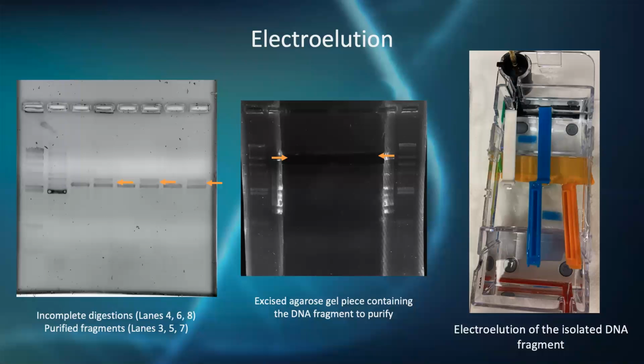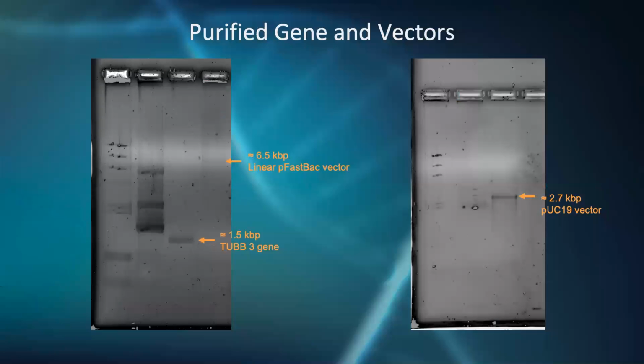The digestion enzymes resulted in incomplete digestion, so the samples were then purified by electroelution and ethanol precipitation of the DNA to obtain the purified segments before using the second digestion enzyme. Samples were electroeluted and ethanol precipitated again after the second digestion to obtain purified gene and vectors.